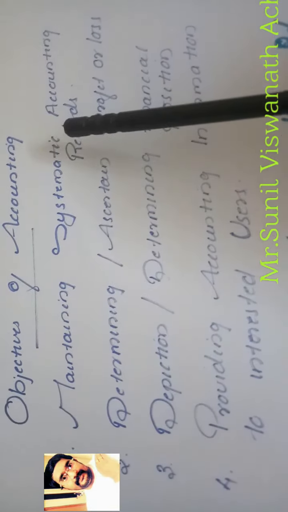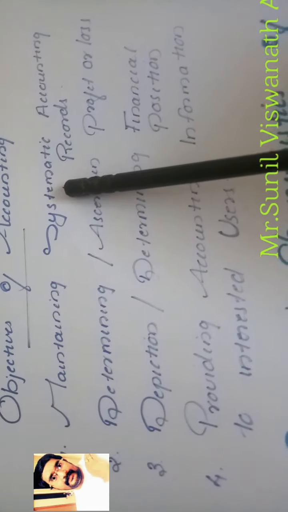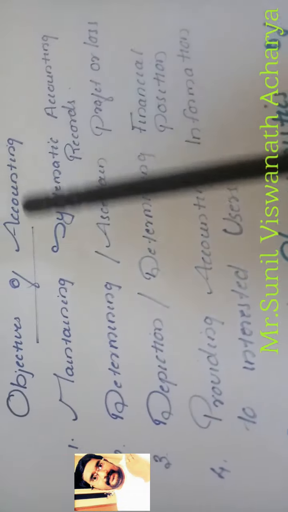As I already said, one is the journal and the other is the ledger. We record in the journal book first, and later we classify it into the ledger book. So we mainly maintain two books, the journal and the ledger.